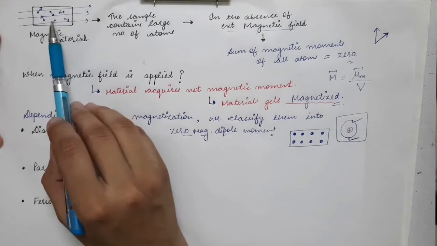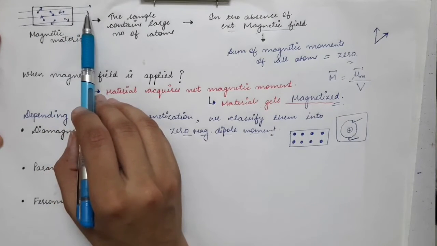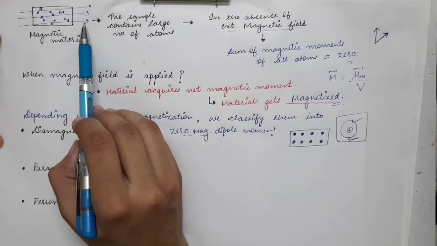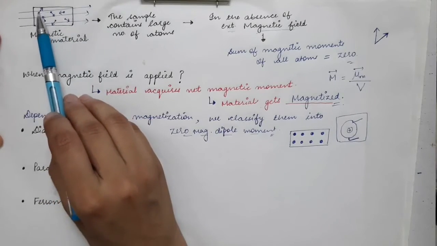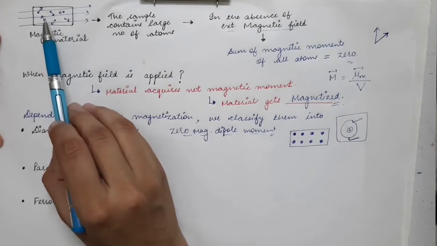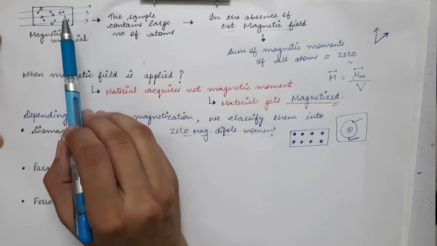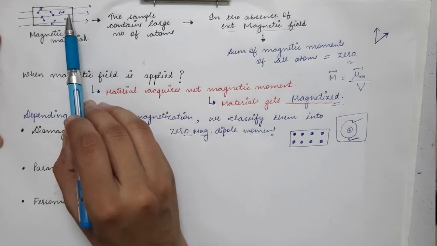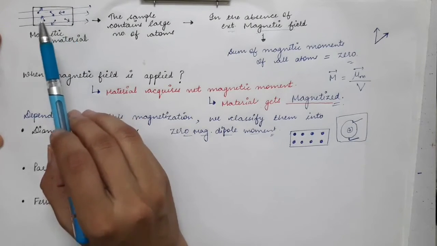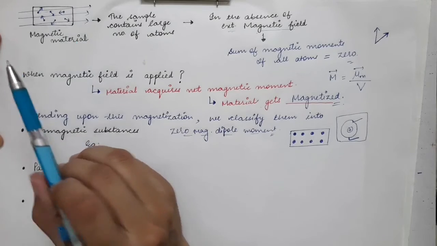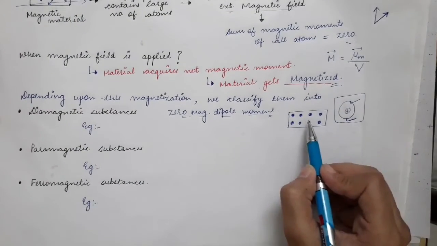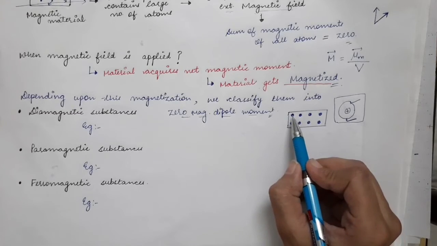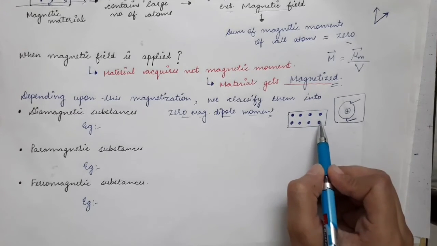So when you place this paramagnetic substance in the magnetic field, the individual dipole moments are turned in the direction of the magnetic field, meaning this paramagnetic material gets magnetized in the direction of the magnetic field. But the opposite thing happens in the case of a diamagnetic substance, because every atom has zero magnetic dipole moment.